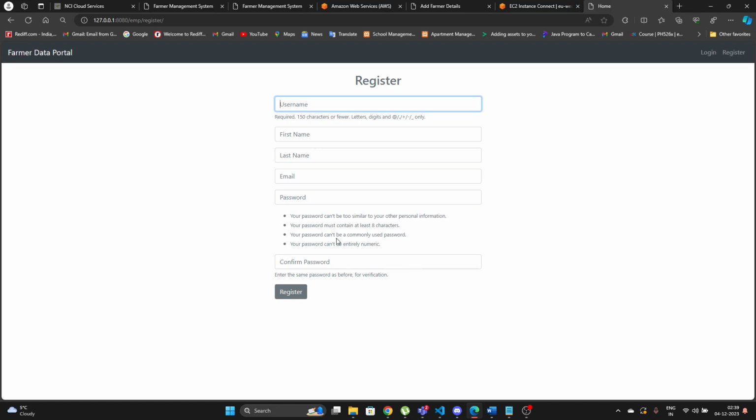But I've also used some user validations, where if I'm entering something less than 150 characters, I'll be popped with an error, like if I'm just entering it as DDD. It just shows, let me just mention it.